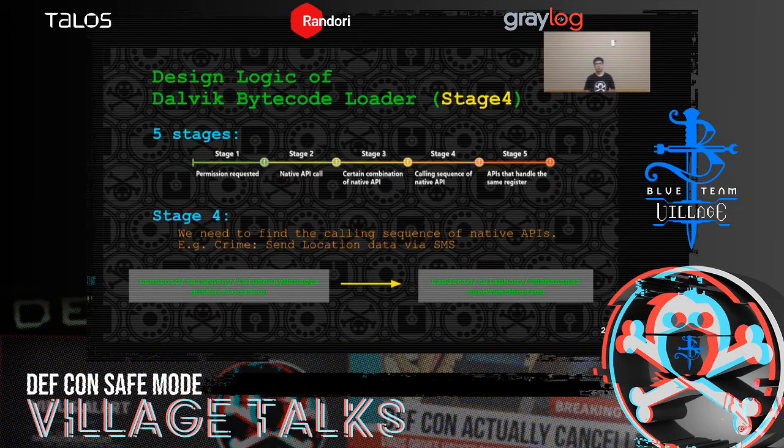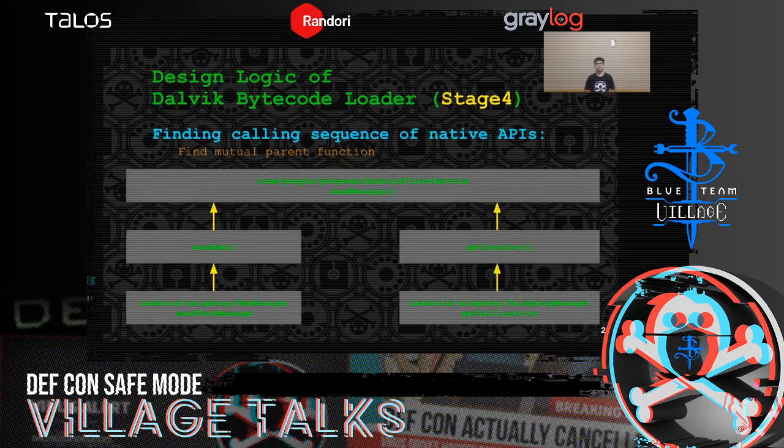Before the implementation, we need to know what stage 4 does. In stage 4, we find the calling sequence of native APIs and check if they are called in a specific order. For example, if a malware sends out your location data by SMS, then first it will call the native API getCellLocation to get your location data, and then call the native API sendTextMessage to send your location data by SMS.